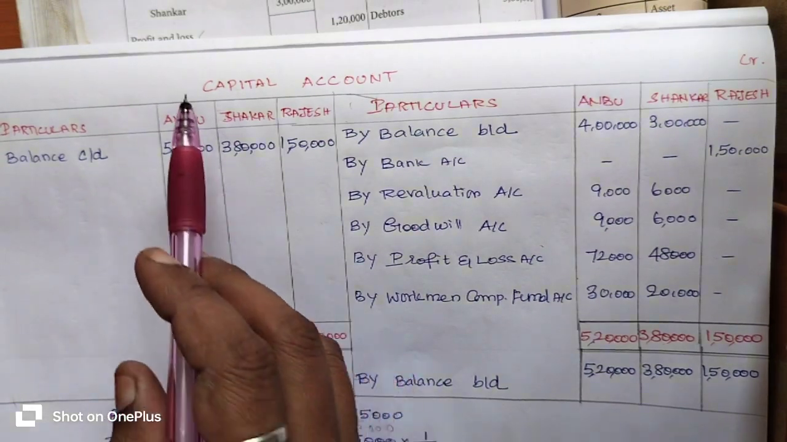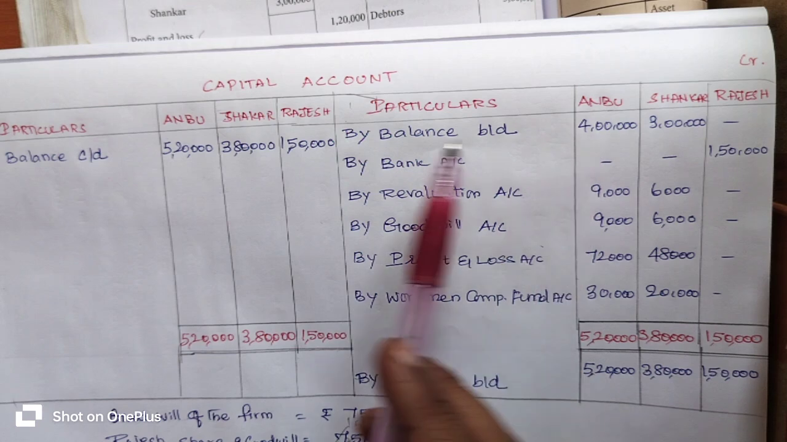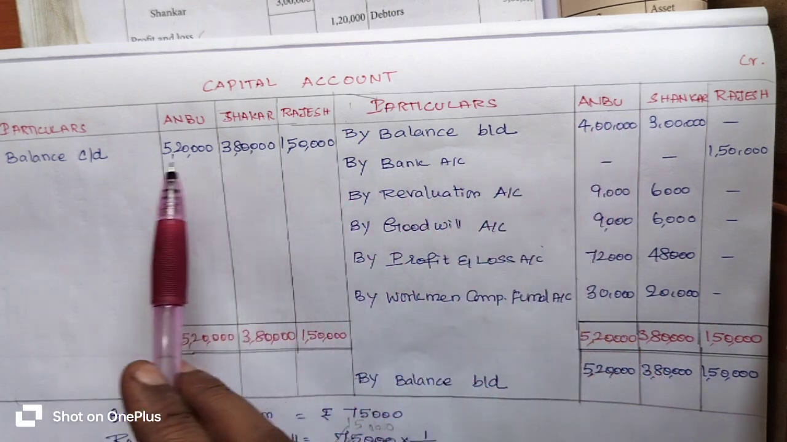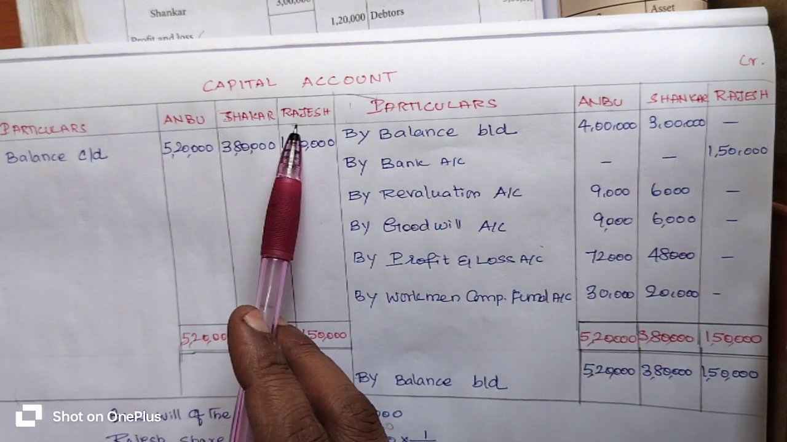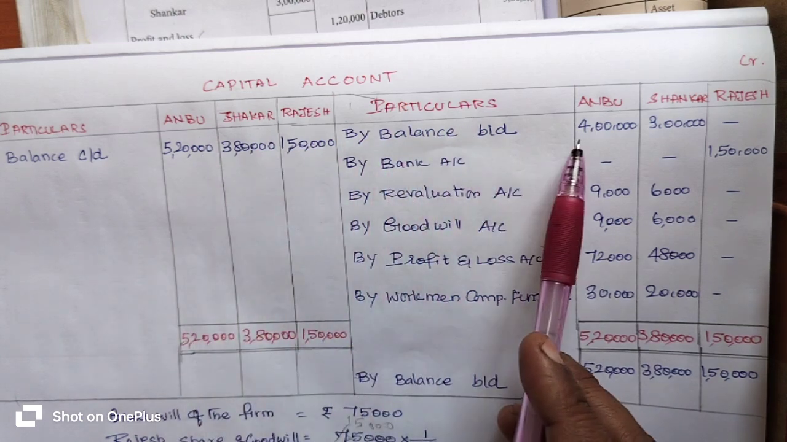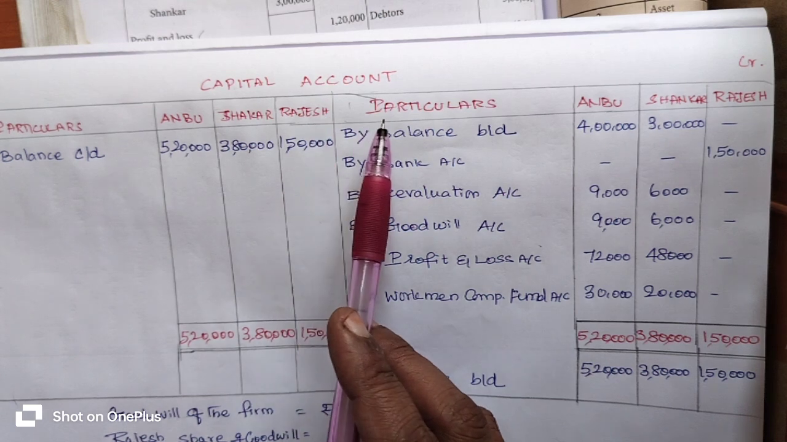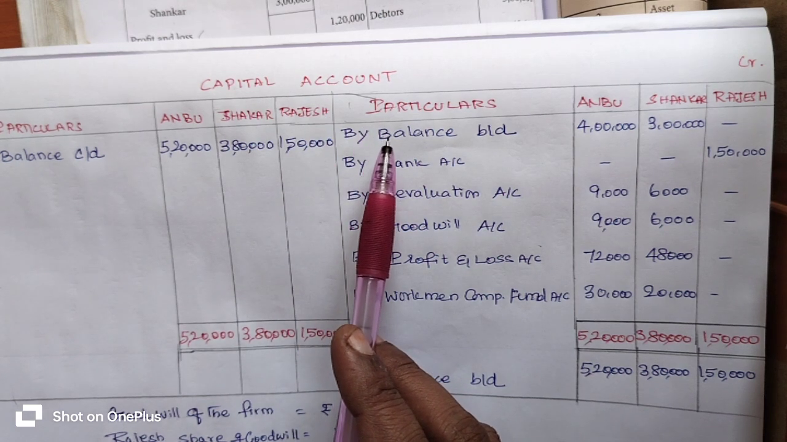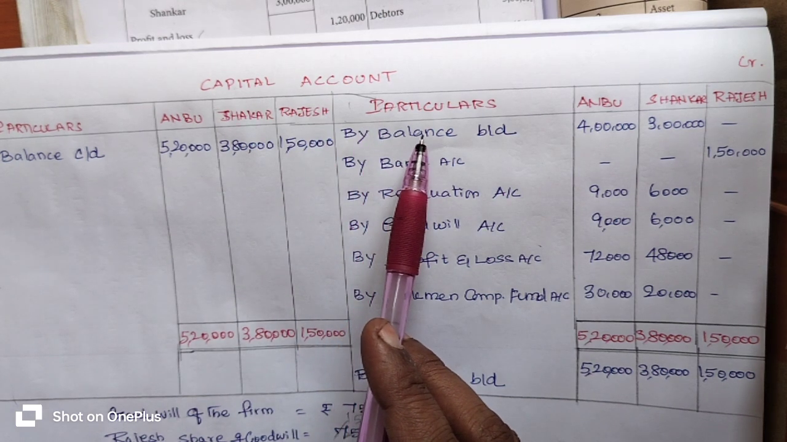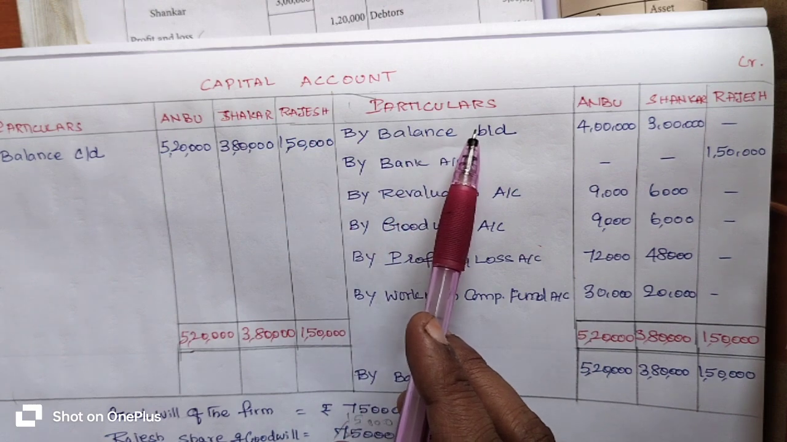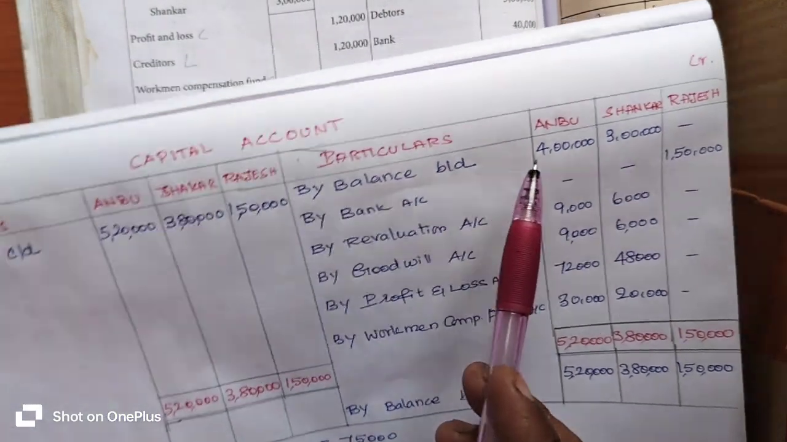The format of the capital account is that there are two sides, debtor side and creditor side, and particulars, with the respective partners' names entered on both the debtor and creditor side. The first account in the capital account is the opening balance. The opening balance of the capital account will always show on the credit side. The opening balance is given in the question.